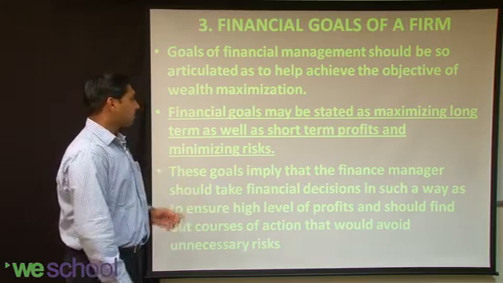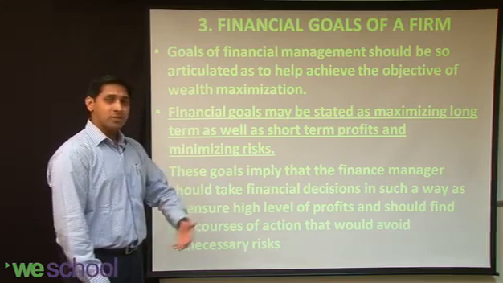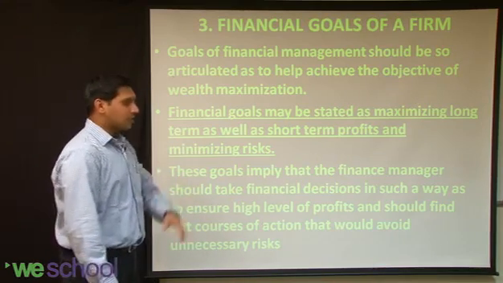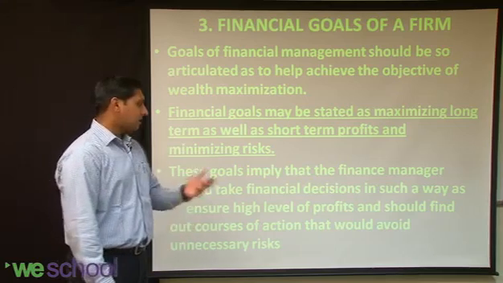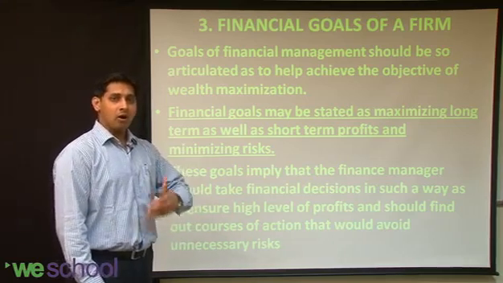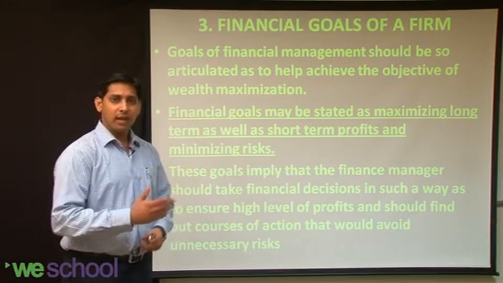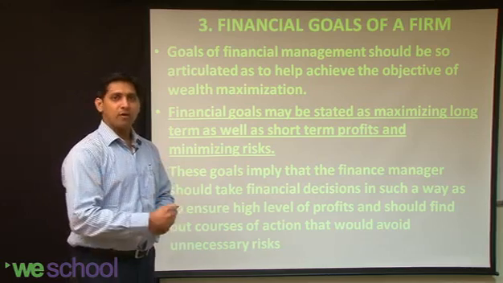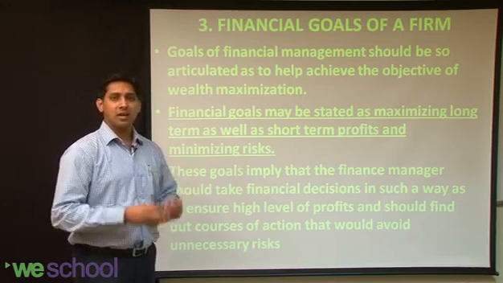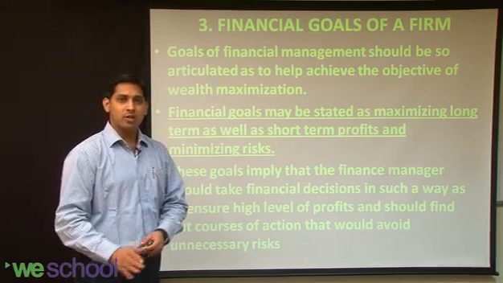This is also called financial goals. And financial goals may be stated by doing what? Maximizing long-term as well as short-term profits and minimizing the risks. By minimizing the risks and maximizing the long-term and short-term profits, a company can make sure that their cash is also flowing and in the long term they are able to generate profit also. So both these factors relate to the profit maximization as well as wealth maximization objective.